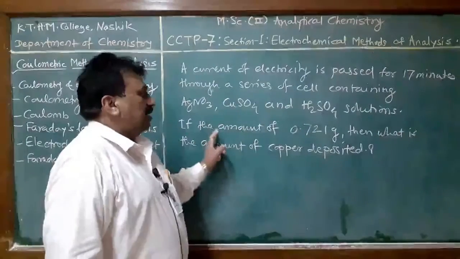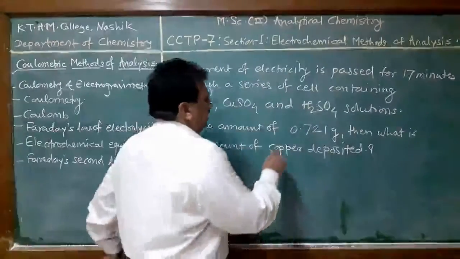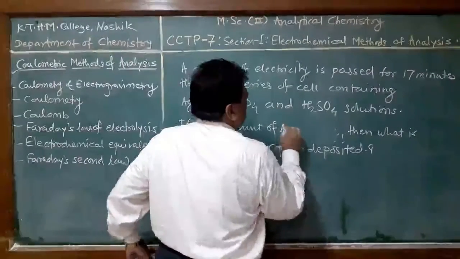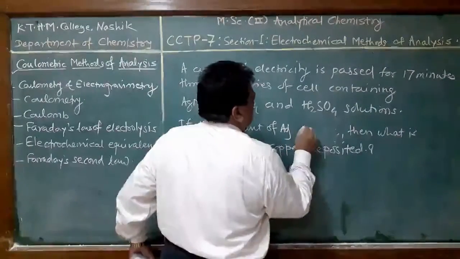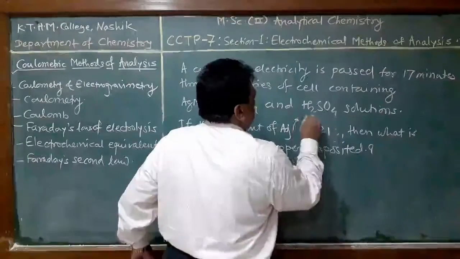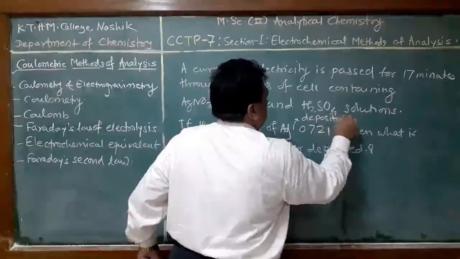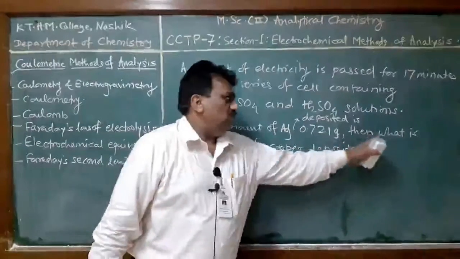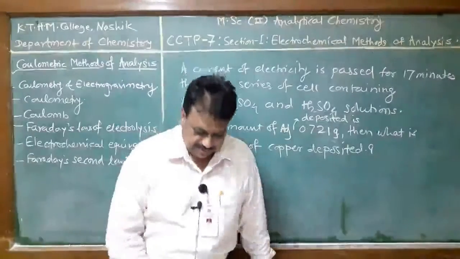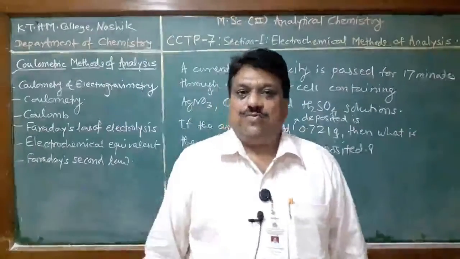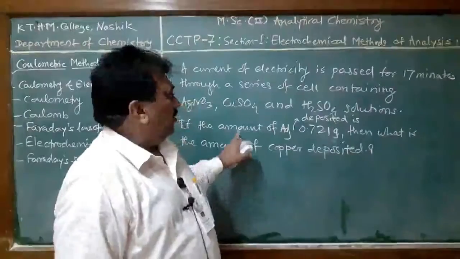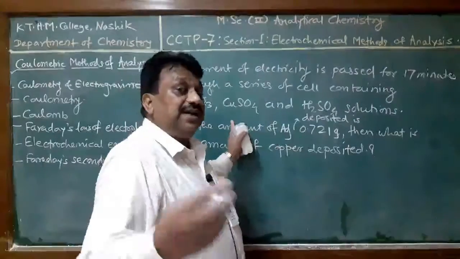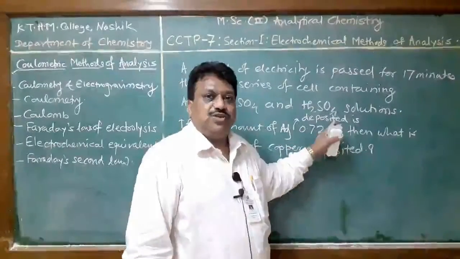If the amount of silver deposited is 0.721 gram, then what is the amount of copper deposited? This problem is based on Faraday's second law of electrolysis. Here the same quantity of electricity is passed through three different electrolyte solutions. Therefore, the amount of material liberated at the respective electrode is directly proportional to their chemical equivalent.